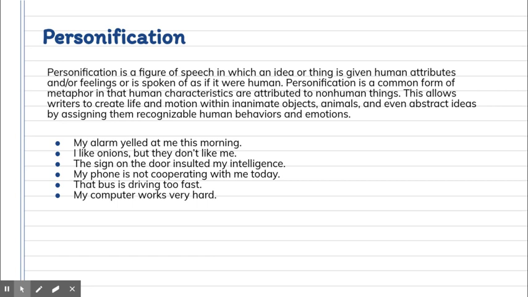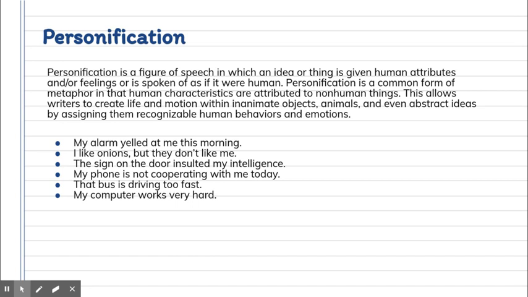So, for an example, my alarm yelled at me this morning. This could be a common phrase, but it is an example of personification. Your alarm clock cannot physically open a mouth and yell. I like onions, but they don't like me. The sign on the door insulted my intelligence. My phone is not cooperating with me today. That bus is driving too fast. That my computer works very hard.